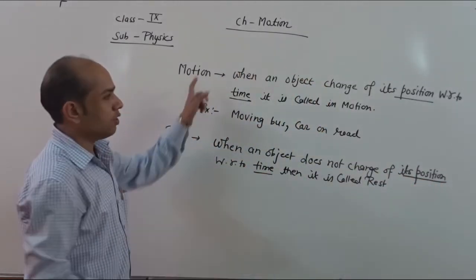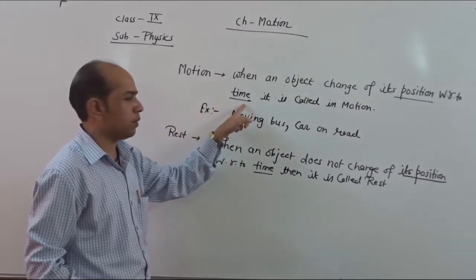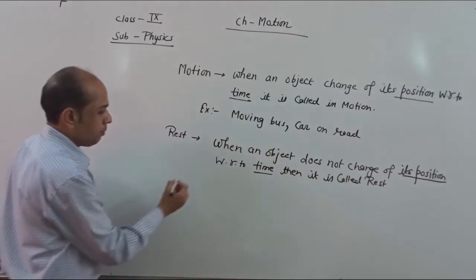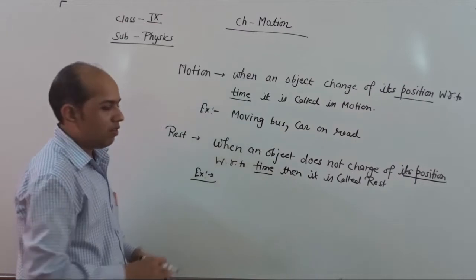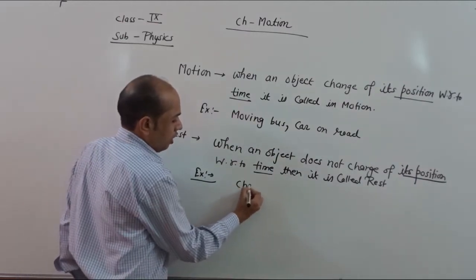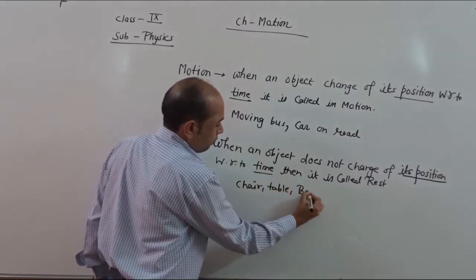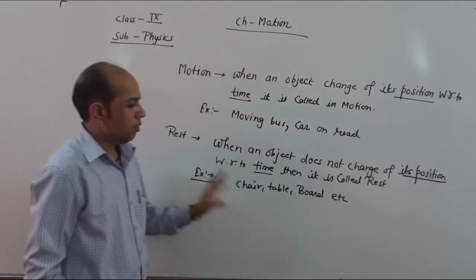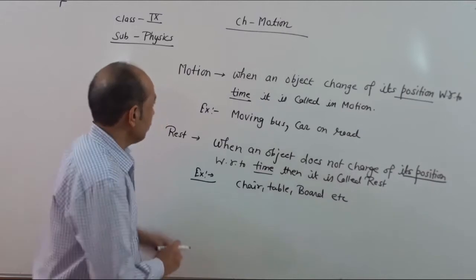There is one difference between them. In motion, position continuously changes with respect to time, while in rest, position does not change with respect to time. There are many examples we see in daily life, for example car, chair, table, board, etc. All are at rest.